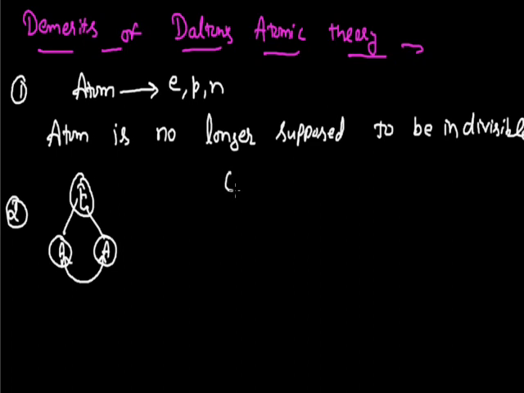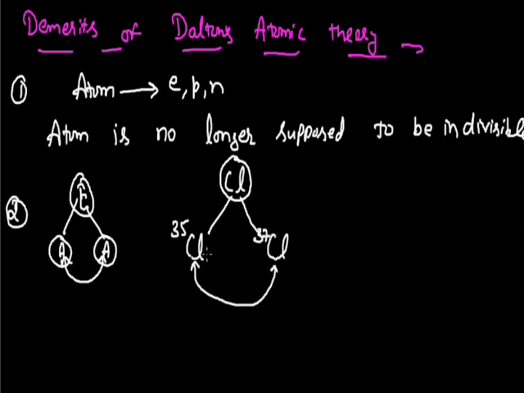For example, if I take the element chlorine, it can contain two kinds of atoms, one with a mass number of 35 and the second with a mass number of 37. These two atoms are related to a single element, but their mass numbers are different, and according to John Dalton they should be the same in each and every regard. So isotopes do not follow this postulate, and they cannot be explained on the basis of Dalton's atomic theory.